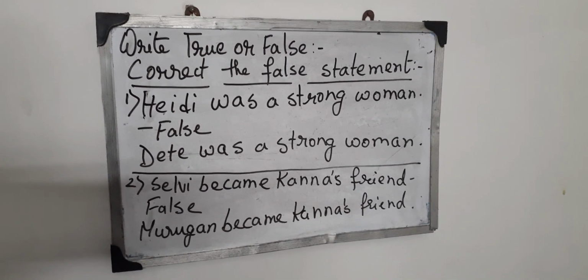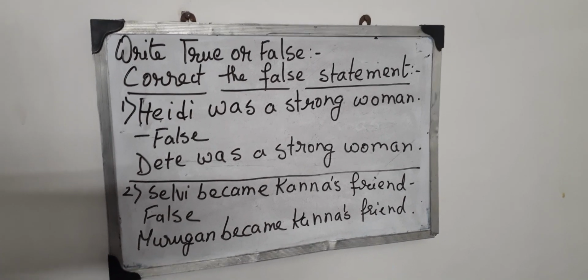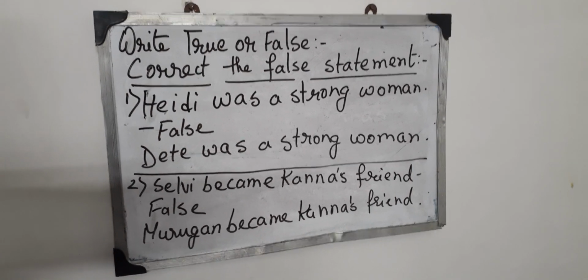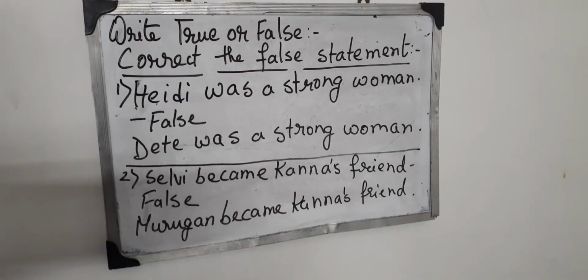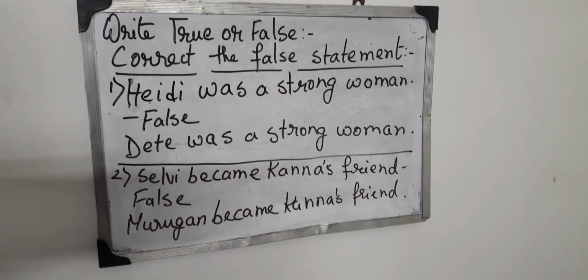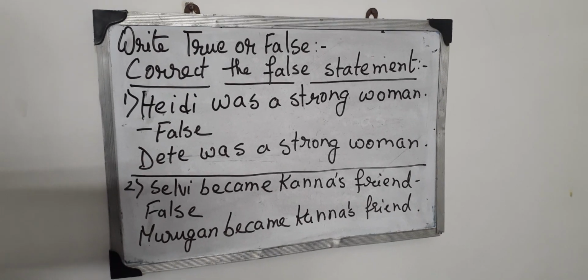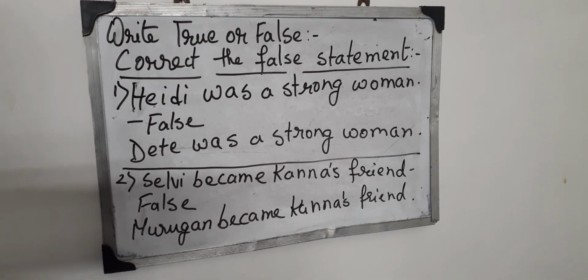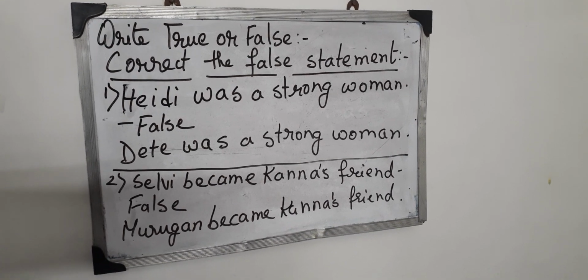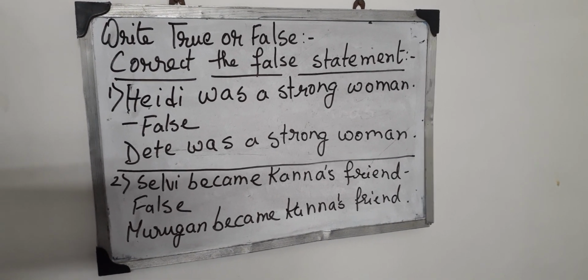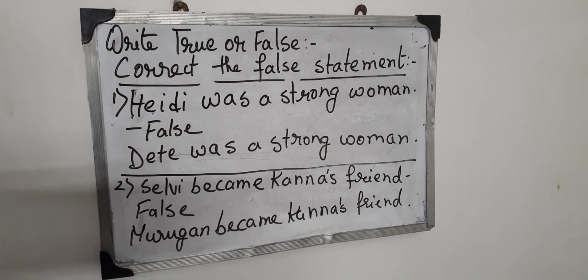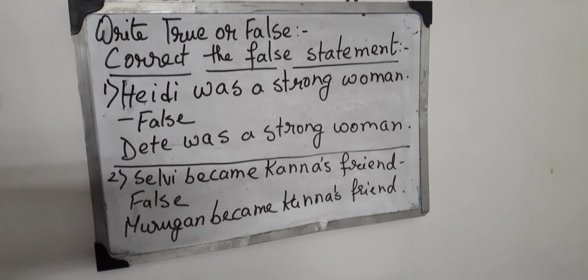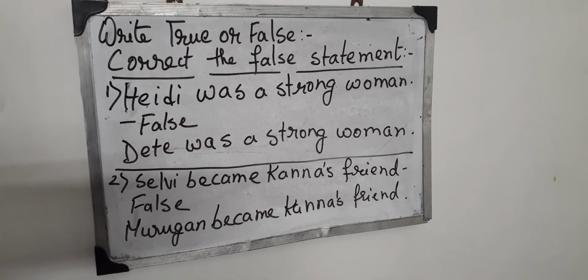See, on the board I have written Heidi was a strong woman. You have all read the chapter thoroughly, good children. Do you think Heidi was a strong woman? No, definitely not. It is a false statement. So I shall write false. Then I shall write the correct statement. What is the correct statement, children? The correct statement is Heidi was not a strong woman. Clear? Now come to number 2.